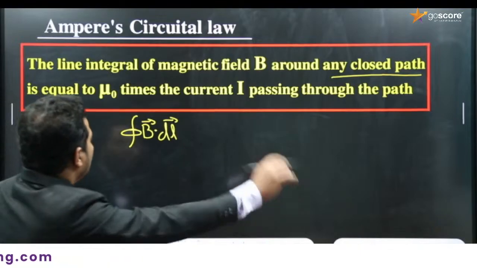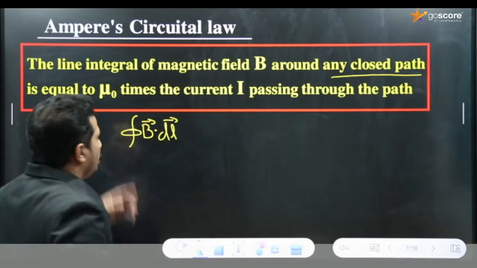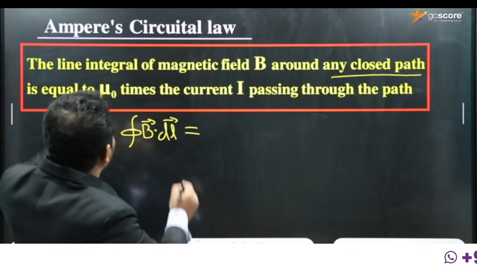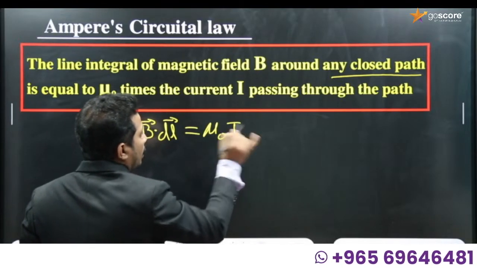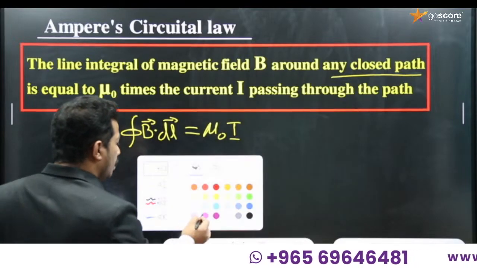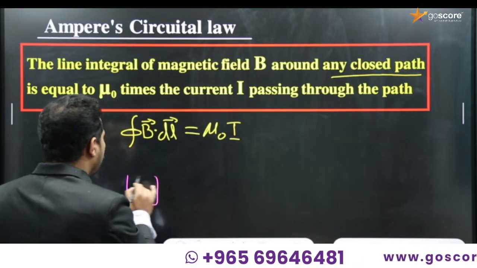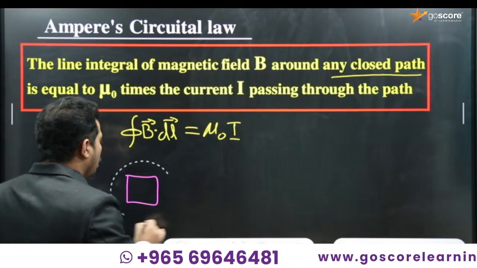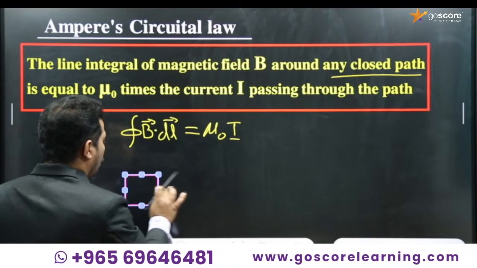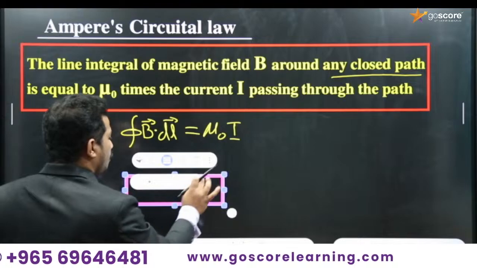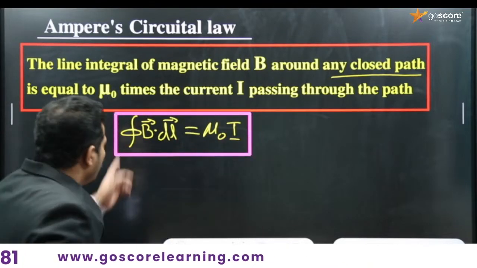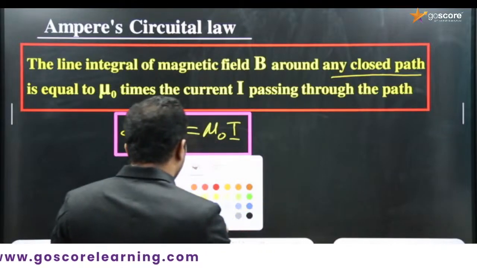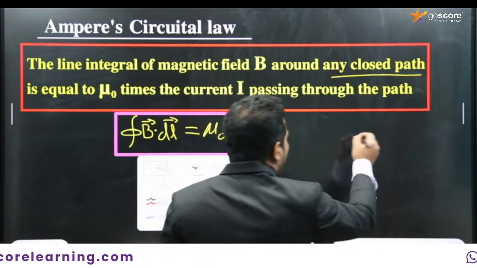Then closed integral of B dot dl is equal to mu 0 times current I. This is the equation for Ampere's circuital law. It's an important equation. We can compare it simply with the equation that you learned for electric field.